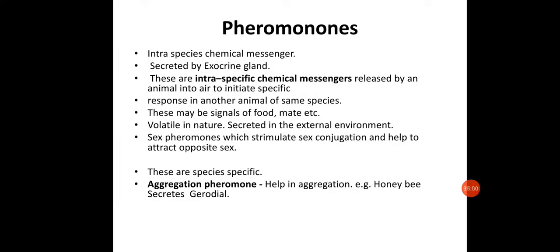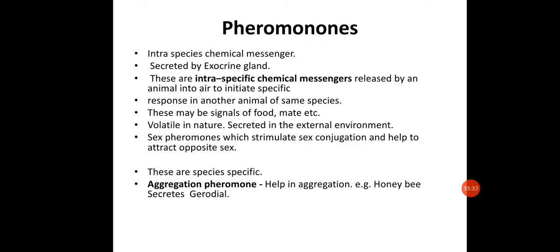Last one is the pheromones. Okay, so let us see pheromones. It is basically an intra-species chemical messenger. Right up to now, the hormones we have discussed were chemical substances acting inside a single organism, so both the source and the target organ were present in the same body. But sometimes there are chemical messengers which function as a messenger between two organisms within the same species.